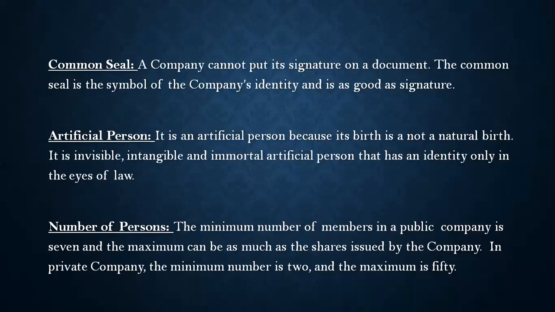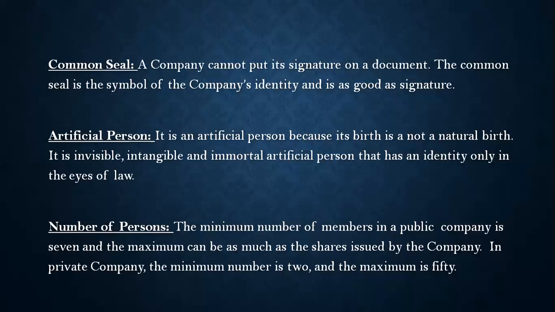These, on the other hand, are created and devised by human law, that is, created by legal process and not through natural birth. So a company is a distinct legal person, existing independent of its members.